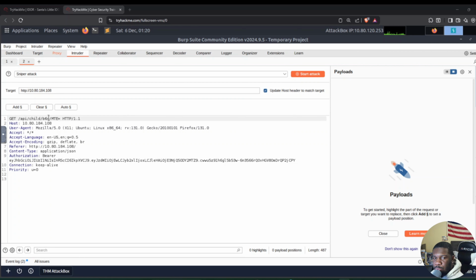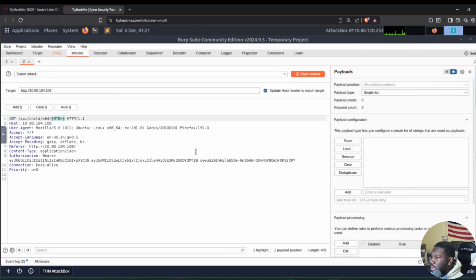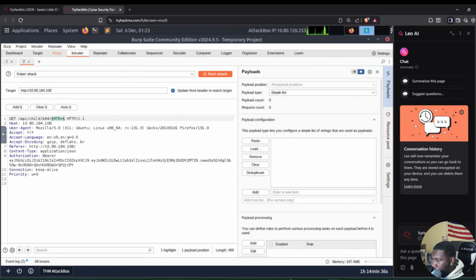So now that we have a response in Intruder, we're going to want to start doing some hacking. So we're gonna highlight our Base64 encoded string, and then we're gonna click add right here. And then this is going to let us put in our payload. And we're also going to want to create a payload that's going to have the different child ID numbers. So I'm using Brave browser. I'm going to ask the AI right here to generate me Base64 versions of the numbers 12 through 20, because we have 11 and we know that there's 10 children, so I'm going to do from 12 to 20.